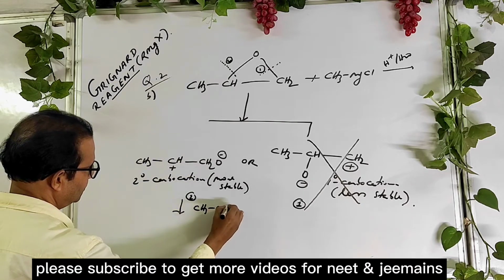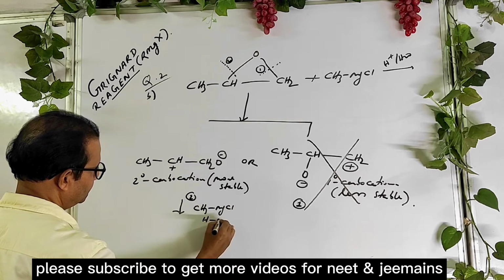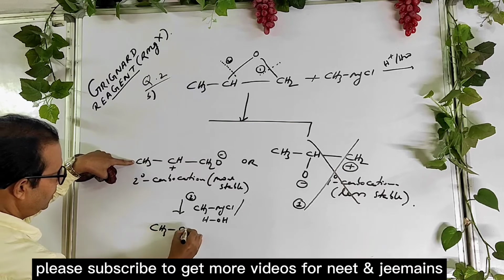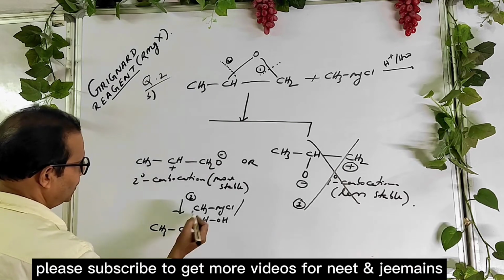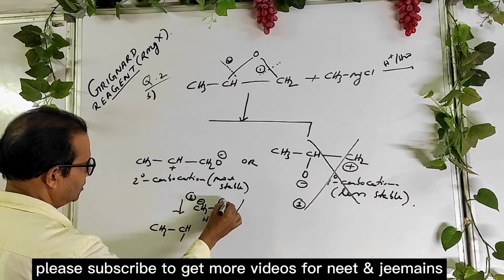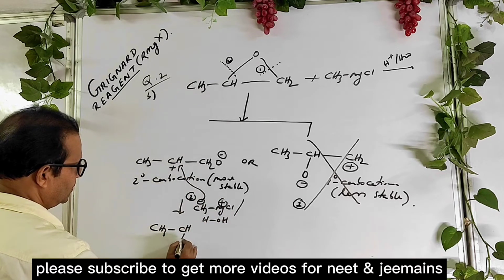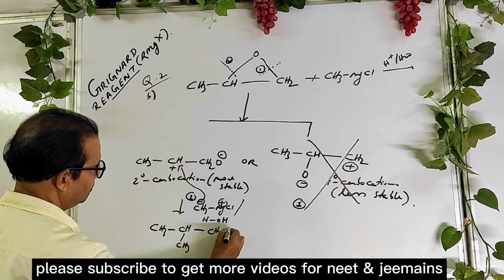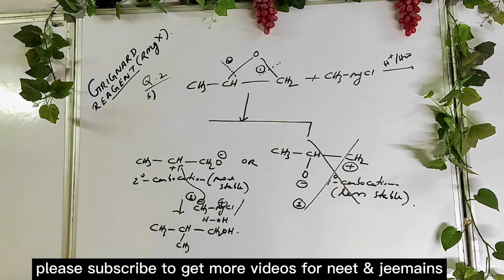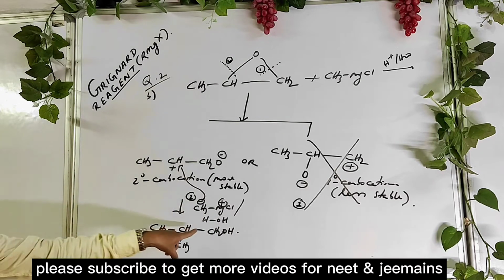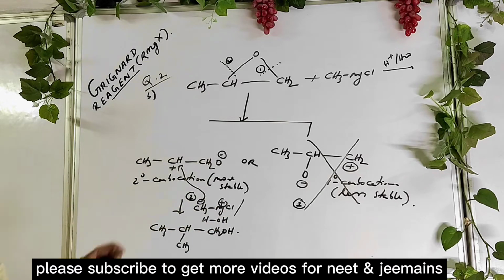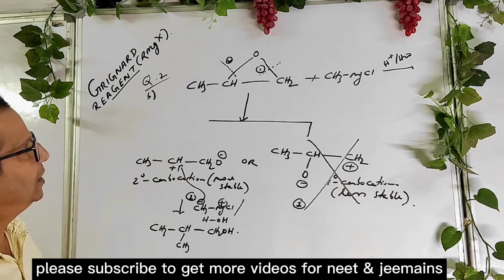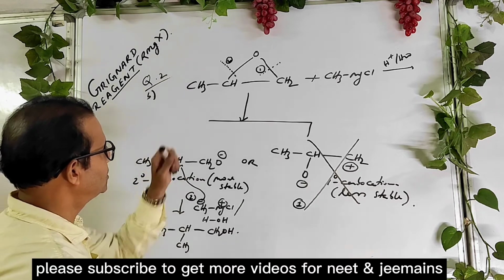So the product you get, with Grignard reagent and moisture, directly the main product is CH3CH, here CH3, so here CH2OH. This is the product you get. So remember it, this is a very important exam question. Very important.